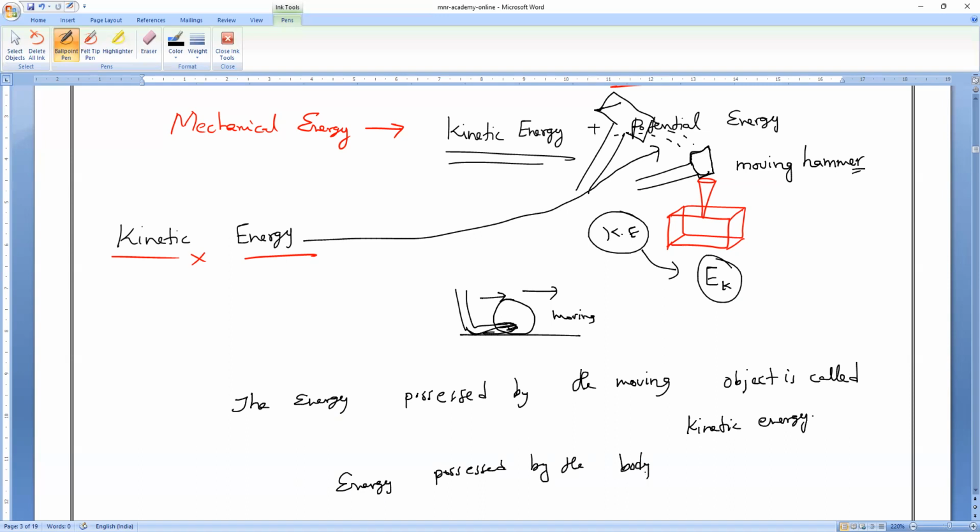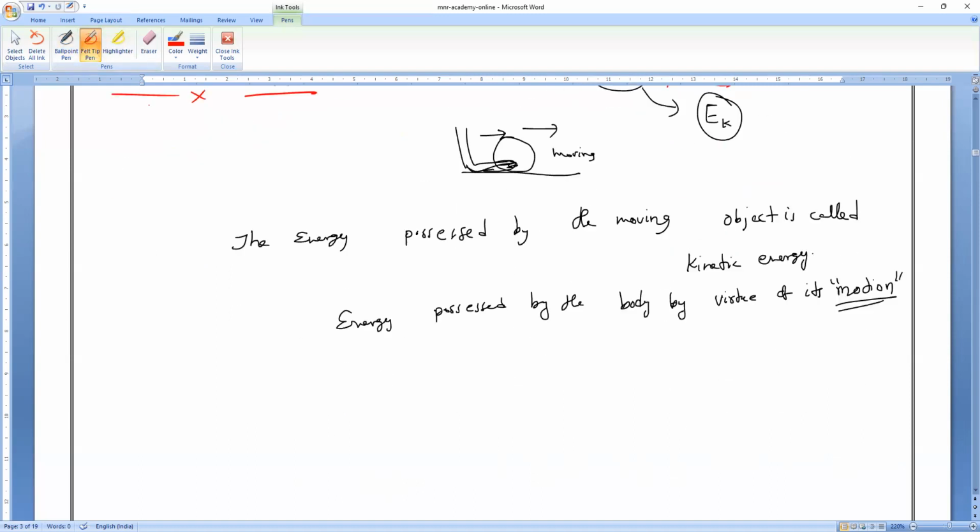when is it in stationary or when it is in motion? When it is in motion, by virtue of its motion. So the energy possessed by the body due to its motion is what we call kinetic energy. Whatever moving object, living or non-living, which is in motion, always possesses kinetic energy only.